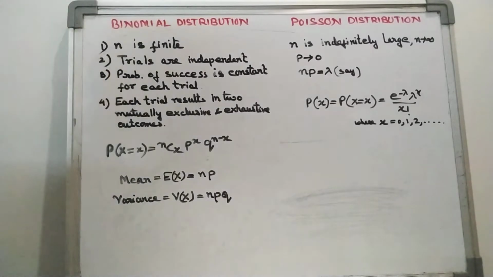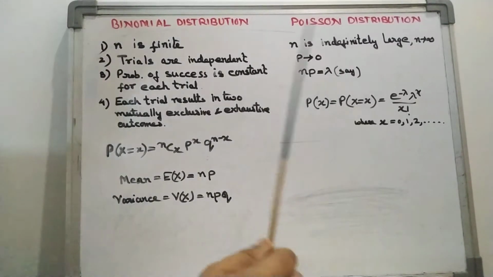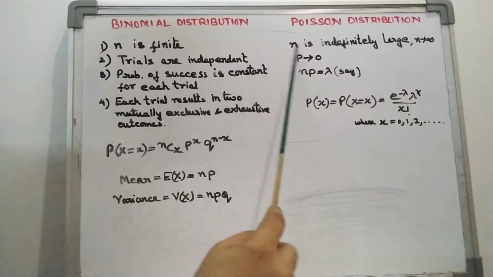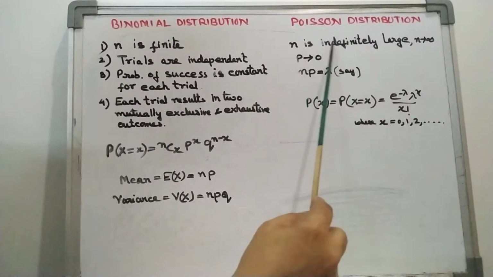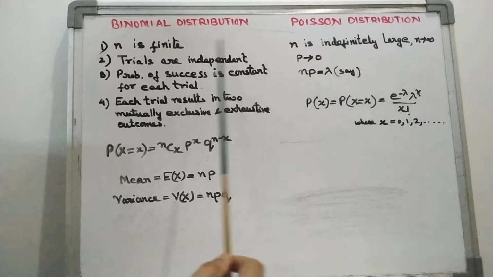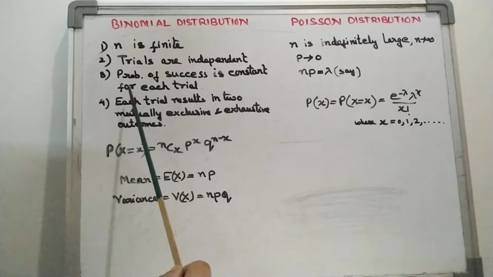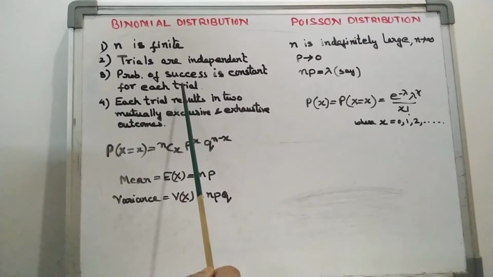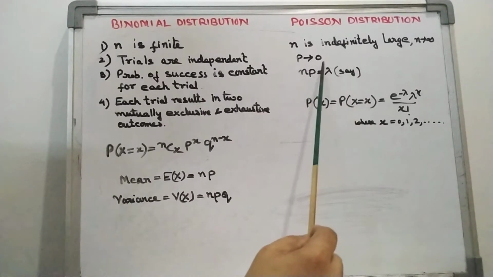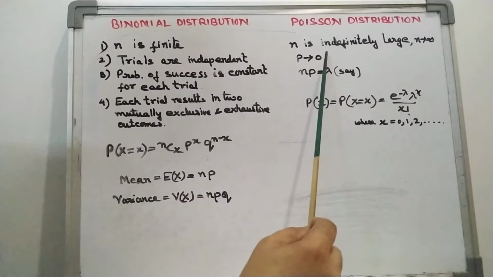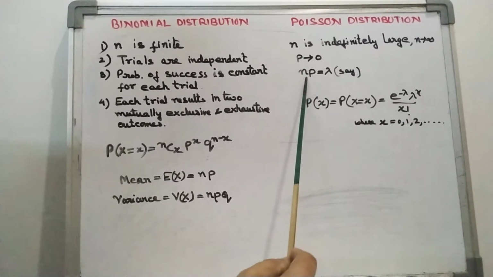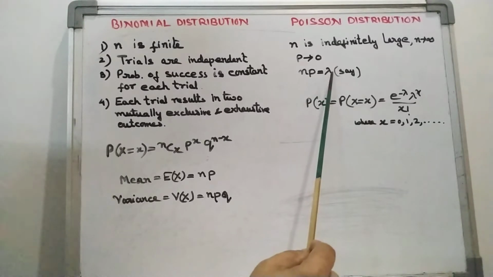So now we are going to study the Poisson distribution. The changes here are in n. In binomial distribution n is finite, but in Poisson distribution n is indefinitely large, that is n tends to infinity. And P, the probability of success, is constant for each trial, but it tends to 0, that means it should be very small. P should be small, n is large here, and np is denoted by lambda.